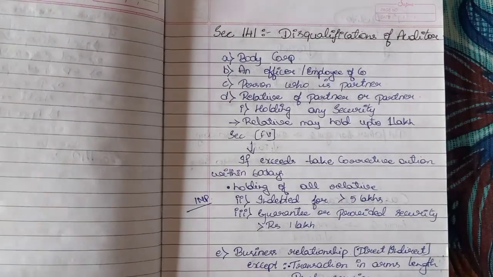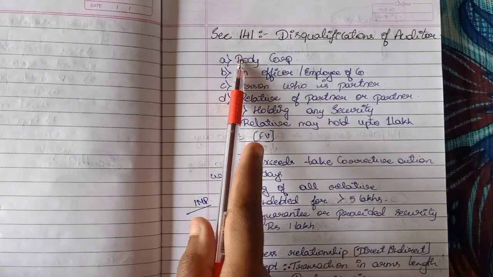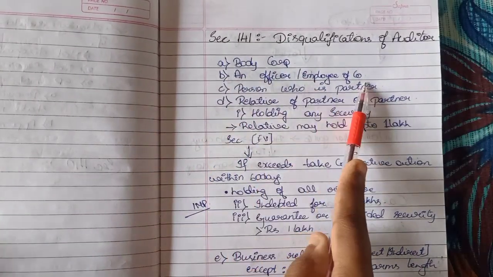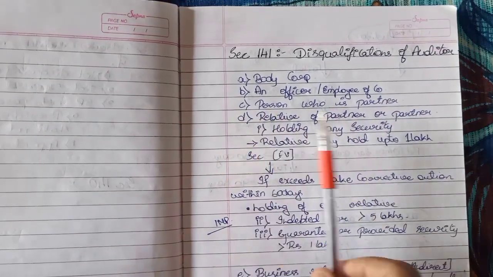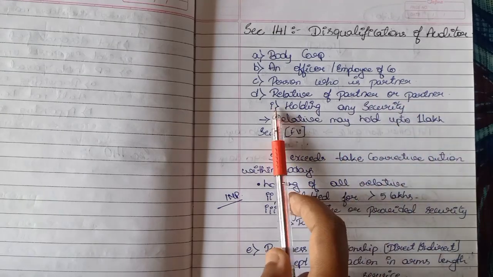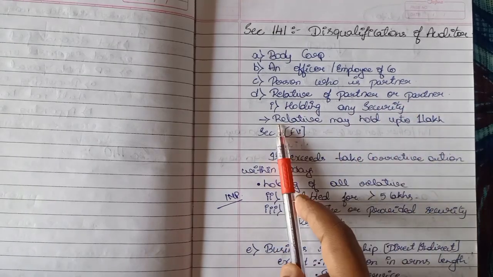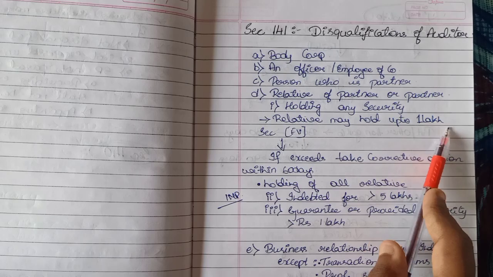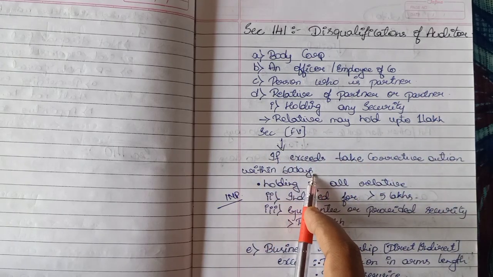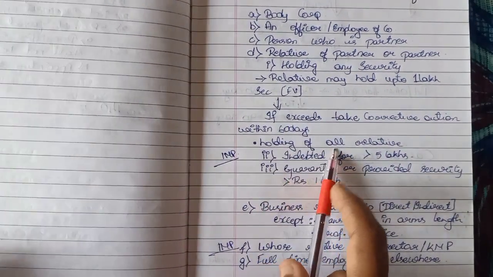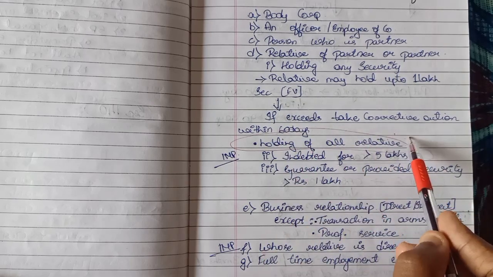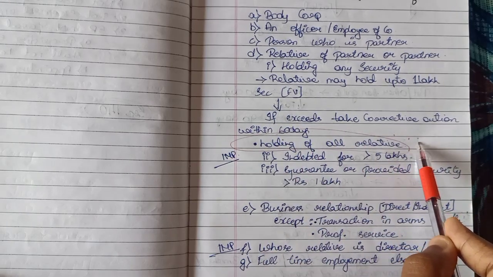Okay, now let's see about the disqualifications of auditor, that is section 141. Body corporate, an officer or employee of the same company, person who is partner of the company, a relative of partner or partner holding any security. A relative may hold up to 1 lakh securities. If exceeds, take corrective action within 60 days or else he'll be disqualified.